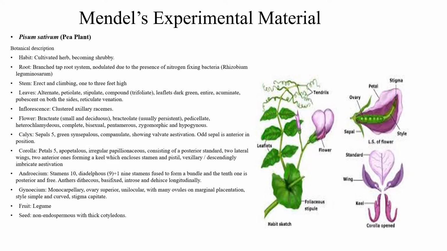This plant was a widely cultivated herb, becoming shrubby. It was an erect and climbing plant which grew up to 3 feet high. The plant showed all characters of the family Leguminosae. Go through the botanical description of the plant from this slide.